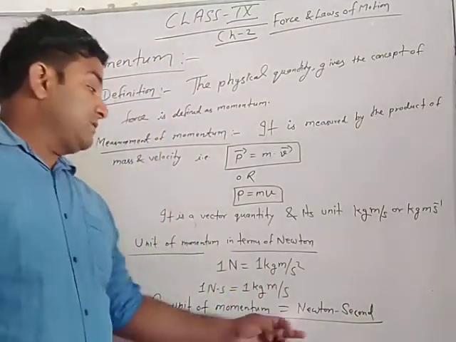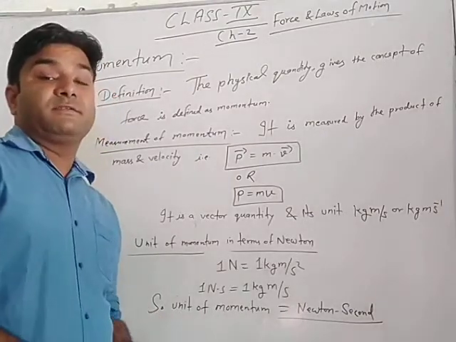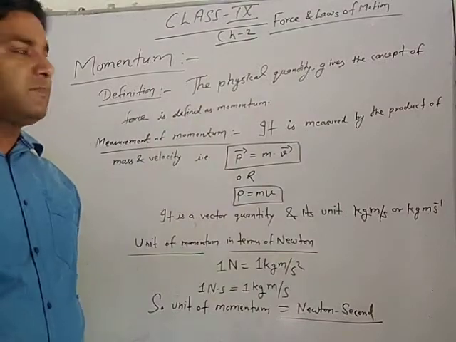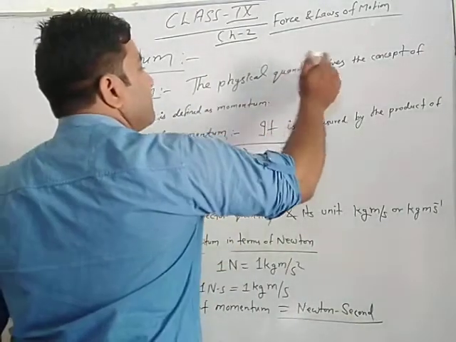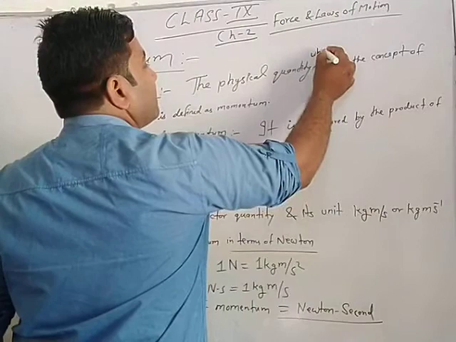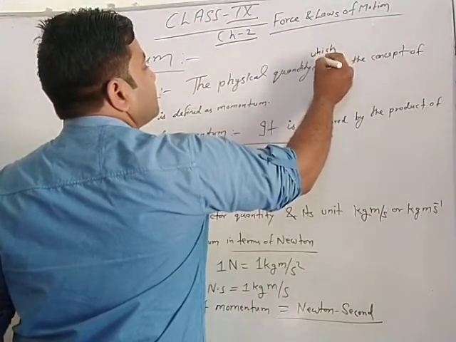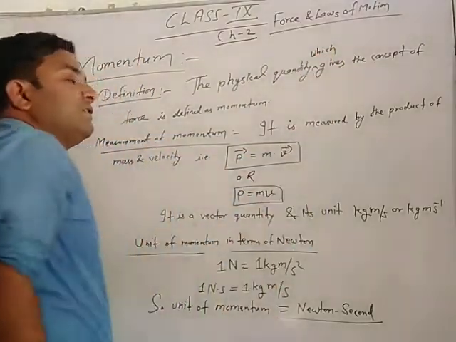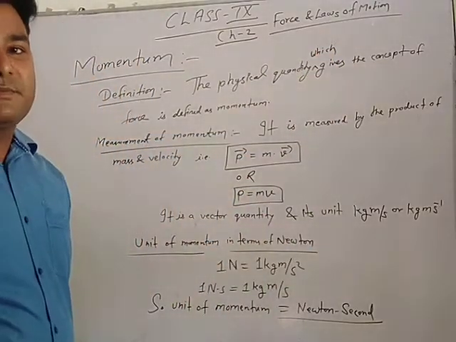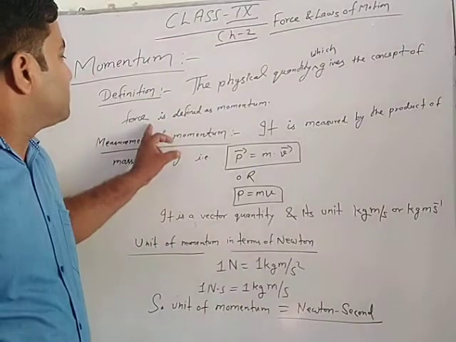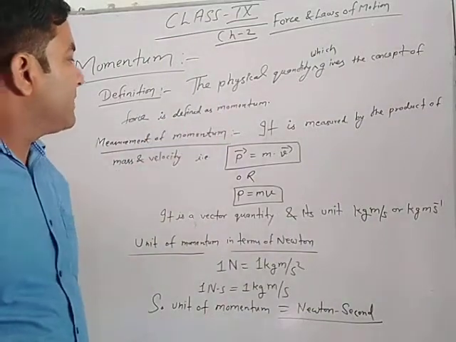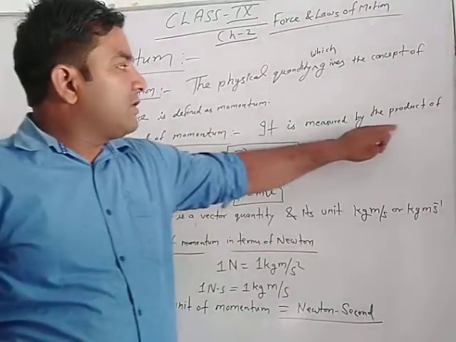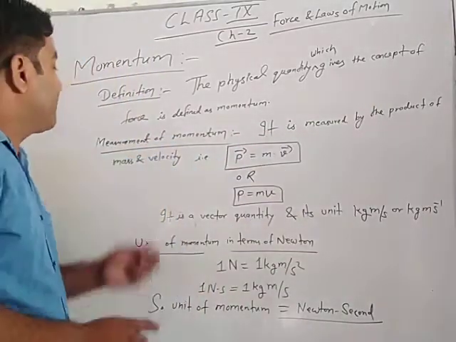Unit of momentum in terms of Newton. And the definition, just listen again. The physical quantity which gives the concept of force is defined as momentum, and momentum is measured by the product of mass and velocity.